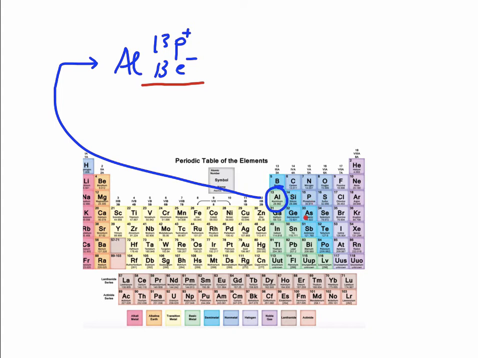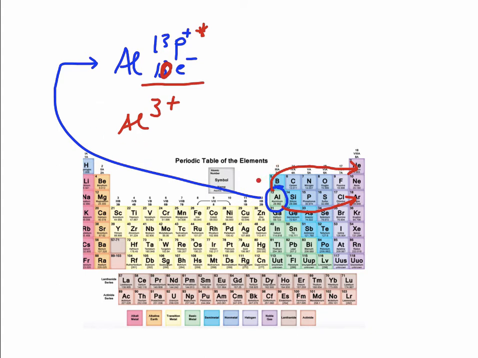Well, it's going to try and mimic a noble gas here. So it can either mimic neon or it can mimic argon. So here aluminum is 13. It's 5 away from argon. So it can gain 5 electrons to achieve the noble gas stability of argon, or it can lose 3 electrons to achieve the noble gas stability of neon. Again, we're talking about electrons because those protons are always stable. So what it's going to do is lose those 3. So now it's got 13 positive things and 10 minus things. So its overall charge here is 3 plus, and the symbol is Al, 3 plus.